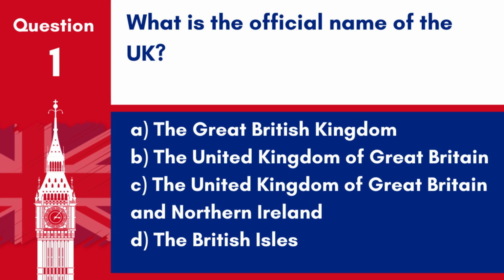Question 1. What is the official name of the UK? A. The Great British Kingdom. B. The United Kingdom of Great Britain. C. The United Kingdom of Great Britain and Northern Ireland. D. The British Isles.